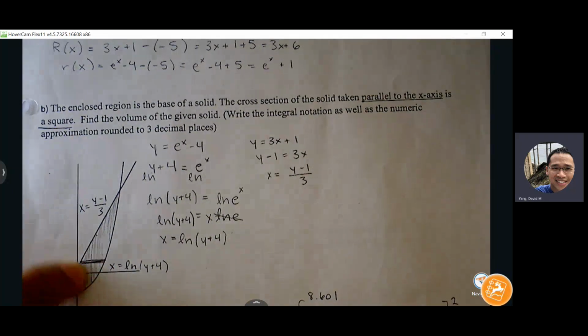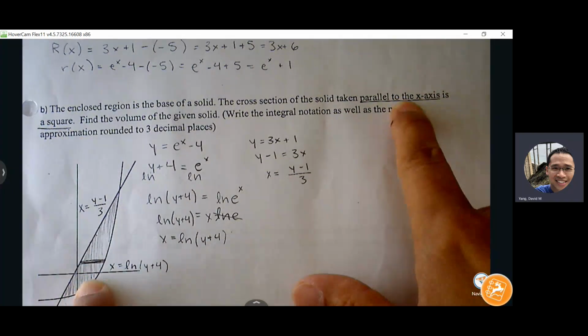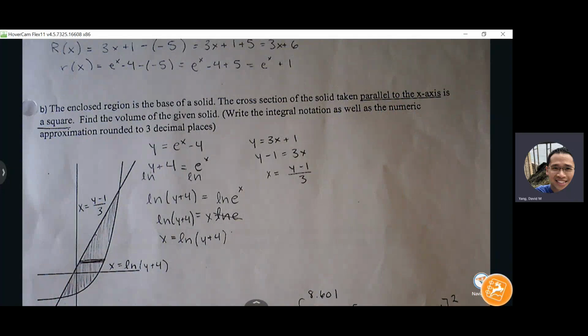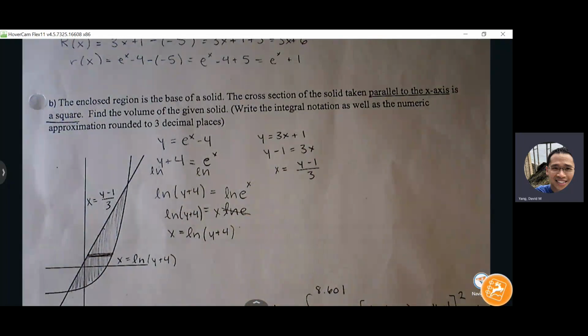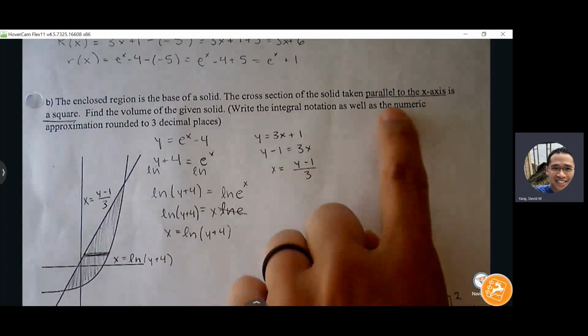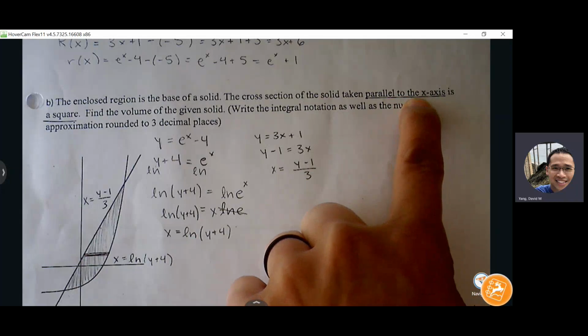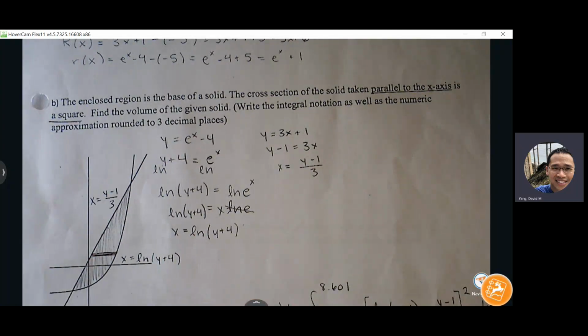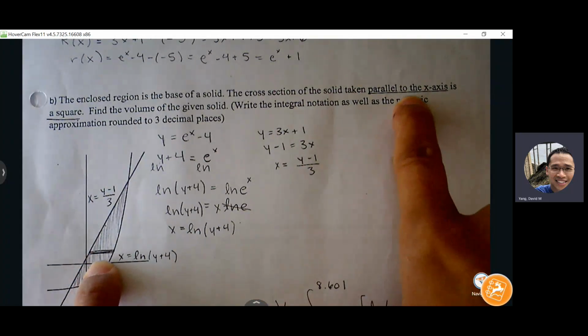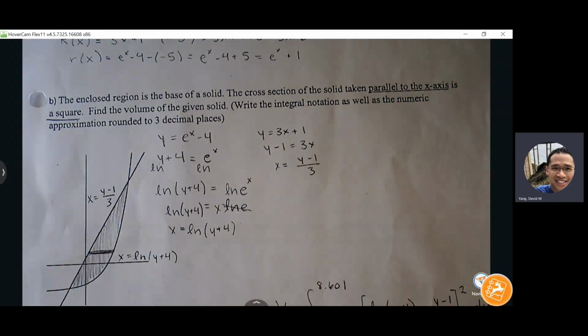And I figured out why students were always doing the opposite of what they see here. I think it's because you have been doing that with washer and disk method. Every axis they tell you, you're always doing something that is perpendicular to it. But here with cross section, we're not rotating around anything. So whatever direction they tell you is the direction of your base length. It's the orientation of your base length. You don't have to do a change like with disk and washer. Does that make sense? I see a lot of students trying to change that direction because that's what you normally would do with washer or disk method.